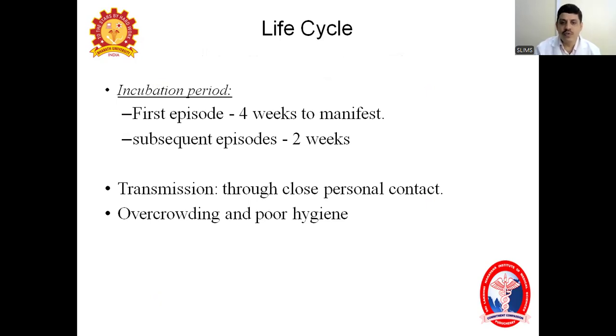The first episode usually takes 4 weeks to manifest. Even though the life cycle maturity takes 14 to 17 days, it usually takes 3 to 4 weeks to complete. In subsequent episodes, the antibodies are already there, so with reinfection, patients see symptoms like nocturnal itching in 2 weeks only. Where there is overcrowding and poor hygiene, the spread is much more, as we all know. We already discussed that transmission is through contact.